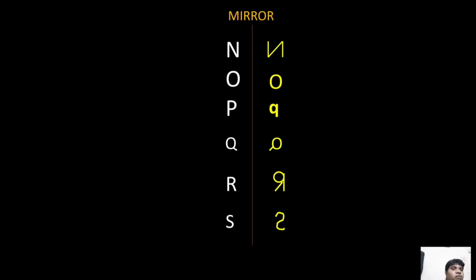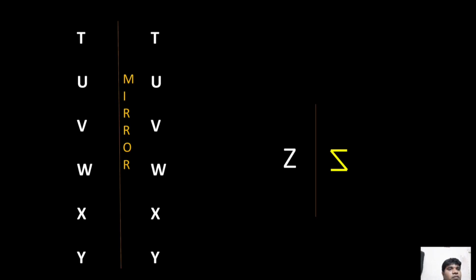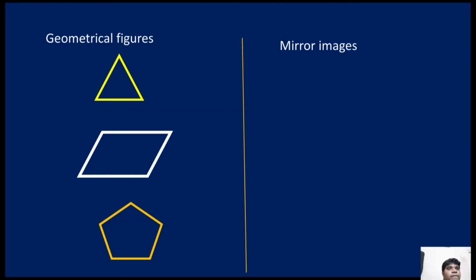N, O, P, Q, R, S. These are mirror images. Next, T, U, V, W, X, Y. Same, there is no change. Z, reverse.